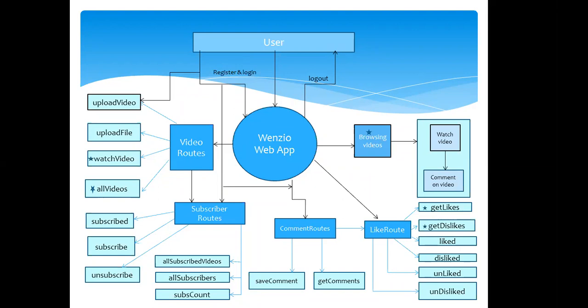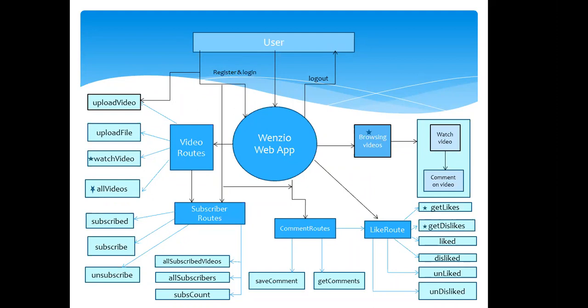The number one is the video route. For all videos and watch videos, we don't need the login, because the homepage shows all the videos. Now to upload the video, we need the owner's ID, file path, title, and description. Basically, this represents saving the video in the Mongoose database.